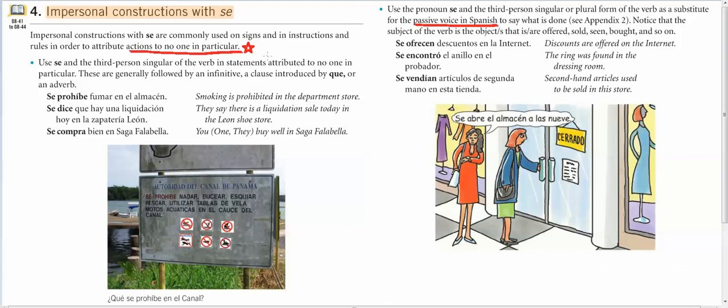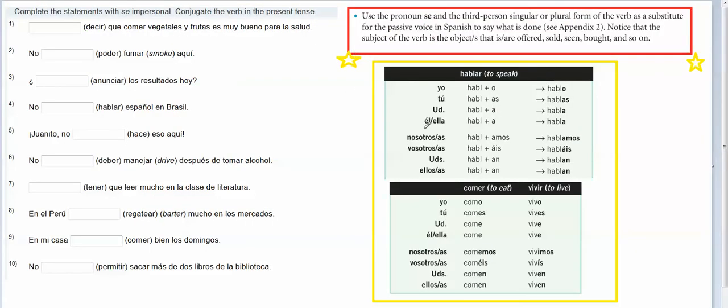Okay, so what you're going to be using is se and the third person singular or plural form, because your verb is going to match the object which has become the subject of this sentence. So the reason you're going to make your verb match the thing that's being offered, it's going to match the thing that's being found, or it's going to match the thing that's being sold here. Okay, so let's do practice.